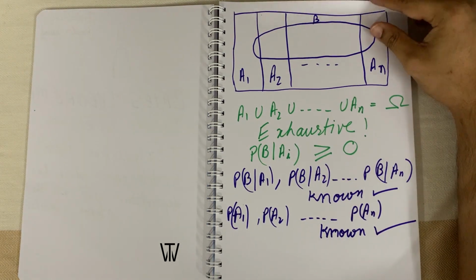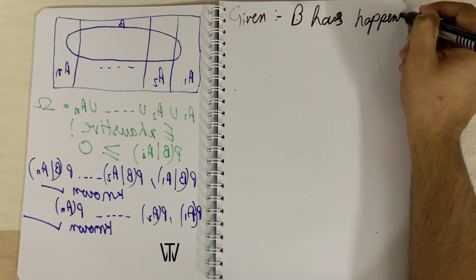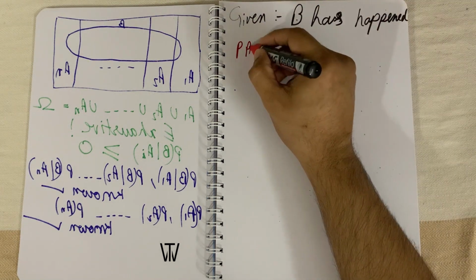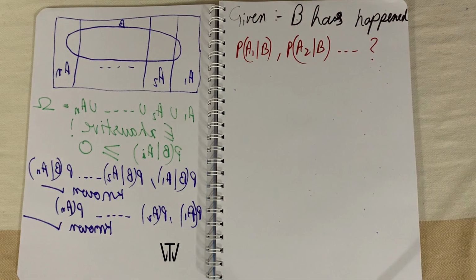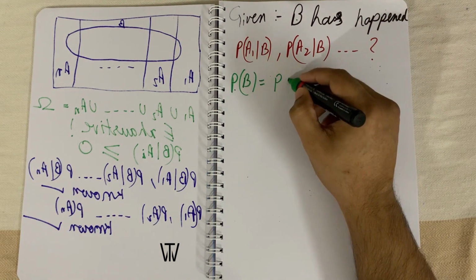Now suppose we are given that the event B has already happened. Can we now calculate the conditional probability of P of A1 given B, P of A2 given B, and so on? If you notice, B has overlaps with each of the other events. So we can say that the area under B is just the sum of these intersecting regions.